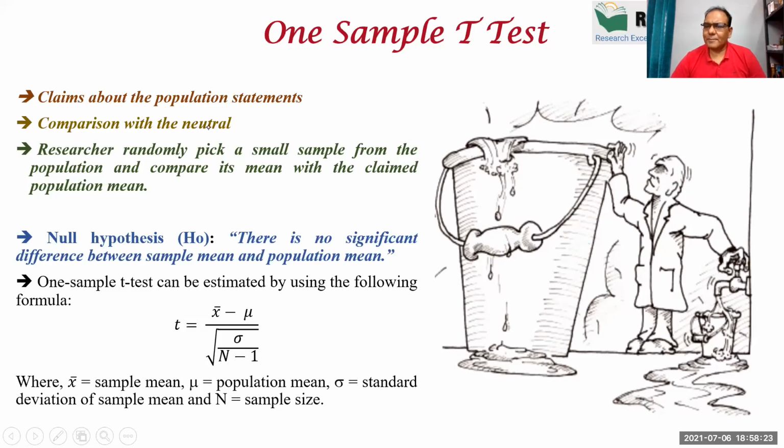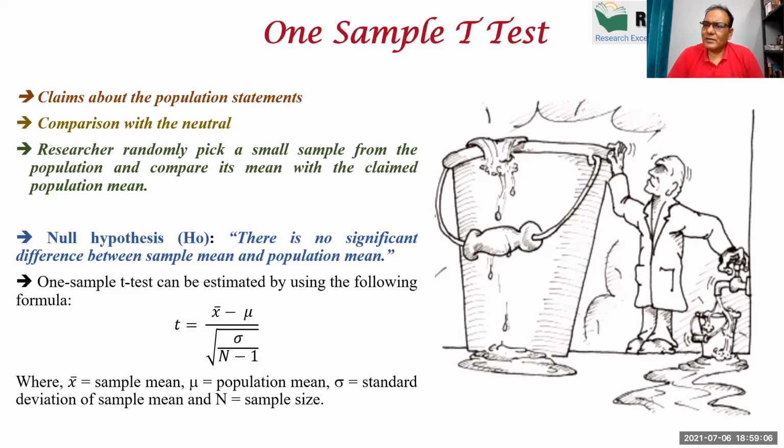Now this is another case I found in some research and some papers also. So when can we say that people are happy? For example, somebody claimed that the people in this country are happy. Now how to prove that? Because we do not have the population mean, but the claim is that they are happy. Some companies say that our employees are highly motivated. Some mobile companies say that we have the highest satisfied customers.